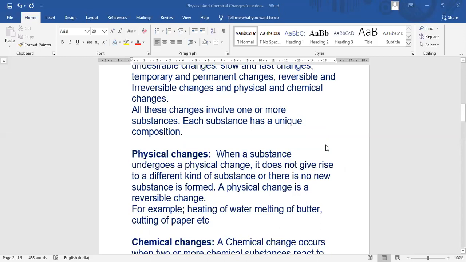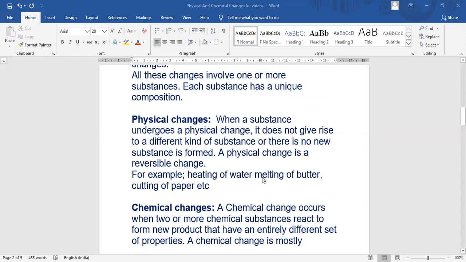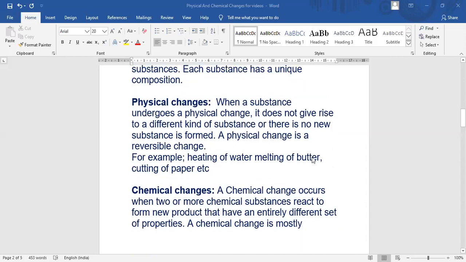Physical changes: when a substance undergoes a physical change, it does not give rise to a different kind of substance, or there is no new substance formed. A physical change is a reversible change. Examples: heating of water, melting of butter, cutting of paper. In all these changes, there is no new substance formed. That means they are physical changes when no new substances are formed. Their physical state is changing, but again they can regain.